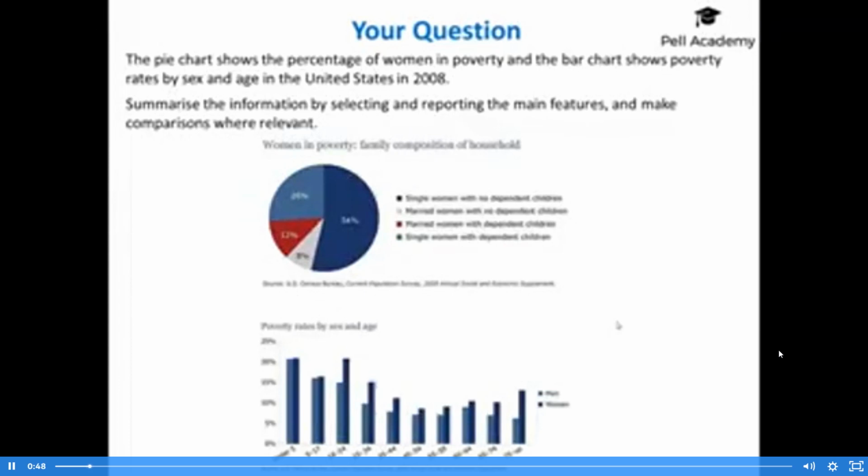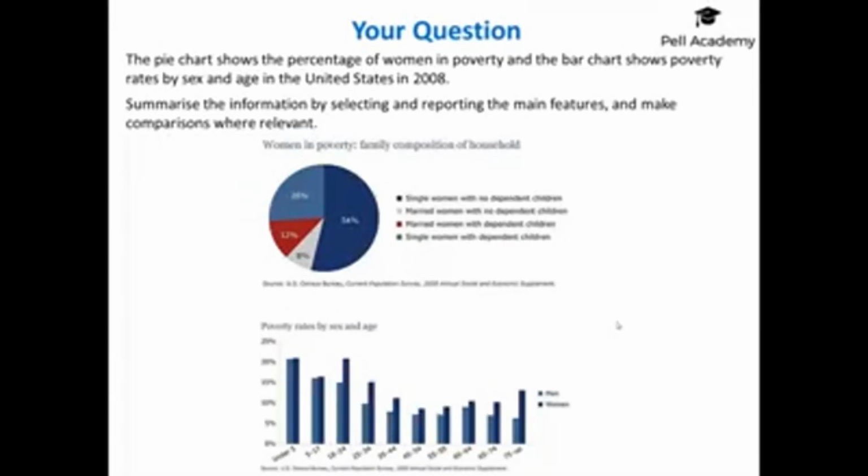Right, so that was your question. It looked quite tricky because there's so much. The names of the categories are so long, and it seems like there's a lot going on, but really the charts are independent again, so you didn't need to compare any of the data, so it was pretty straightforward. Just analysing the question, I'll show you what I pointed out quickly. This one at 54% was single women with no dependent children, and that was the largest category in the pie chart. I think pretty much everybody included that in their overview.